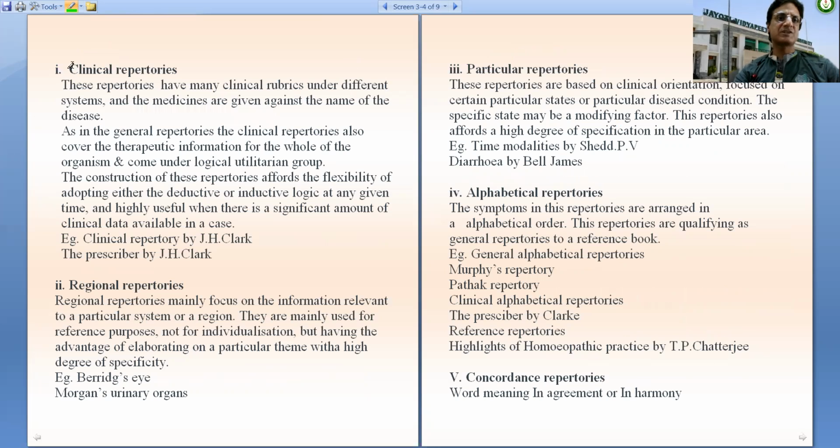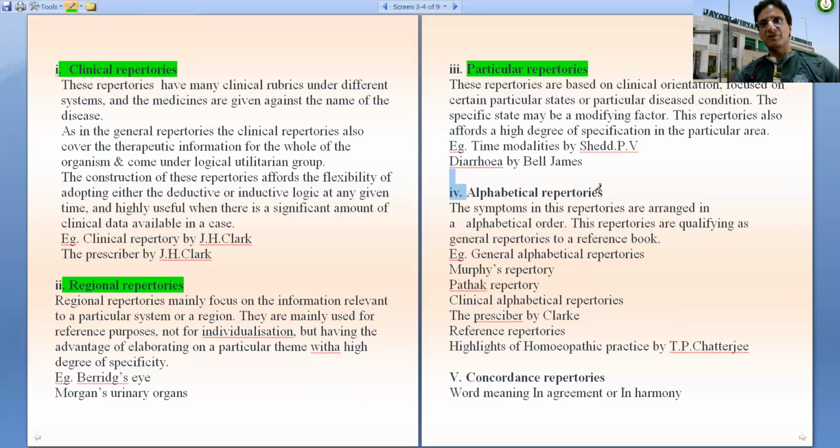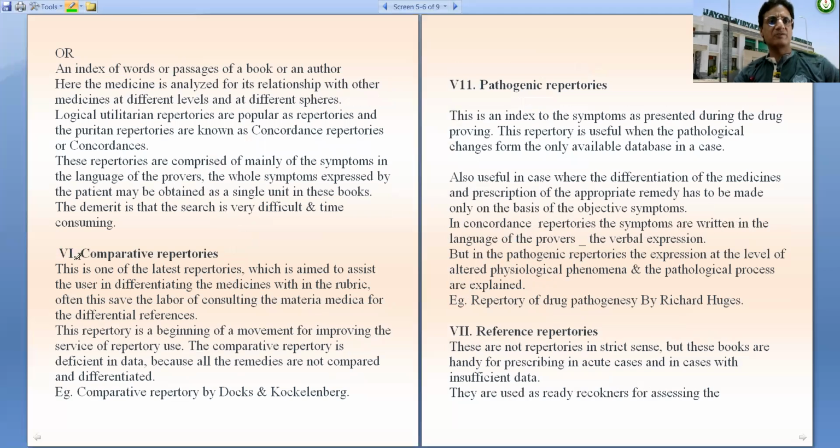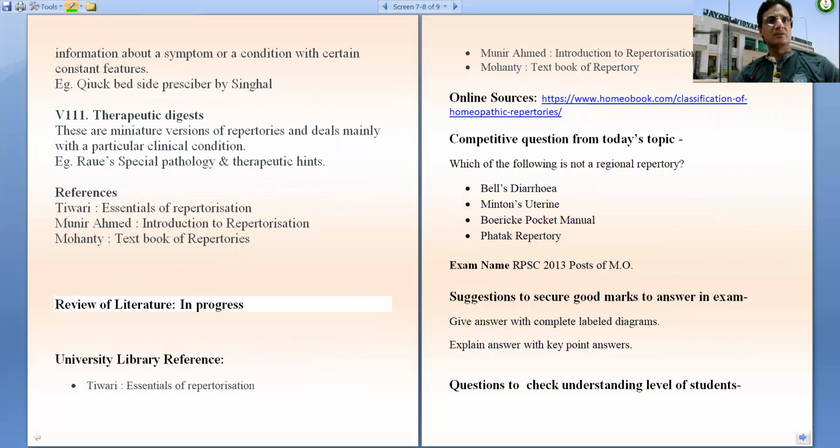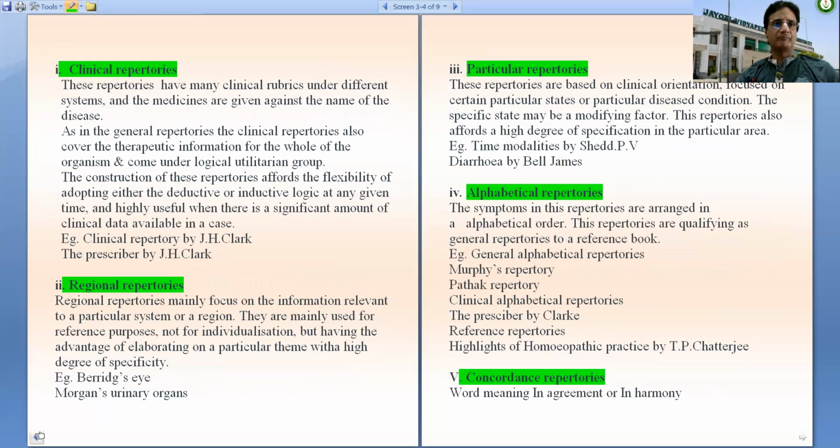Under random classification, we classify repertory as clinical repertories, as regional repertories, as particular repertories, as alphabetical repertories, and as concordance repertories, as comparative repertories, as pathogenic repertories, as reference repertories, as therapeutic digests. So these 8 groups are there in random classification. We will discuss them one by one.